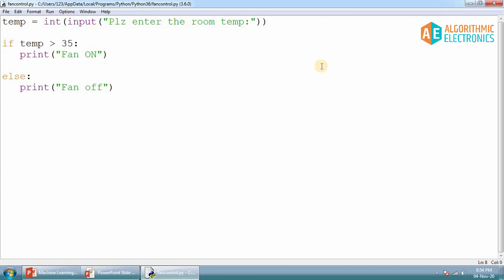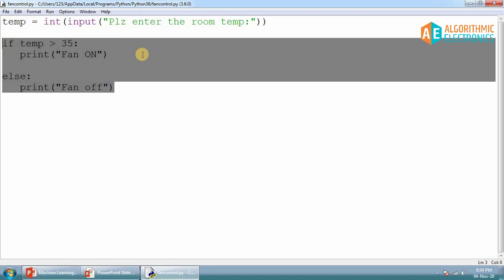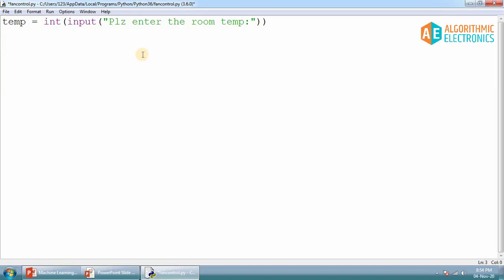So in an actual case, the fan could have multiple gears and multiple speed options, and depending upon the room temperature, you have to increase the speed of the fan. So this is what we are expecting. Now in this particular problem, you have multiple conditions, multiple statements and multiple options to execute. So in this case, this kind of structure is not suitable. In that case, an if-else kind of situation we can use. So let's check that and discuss it.